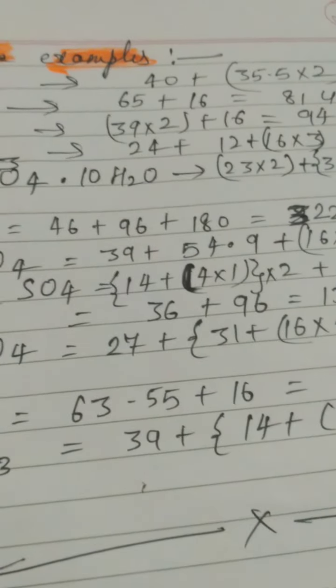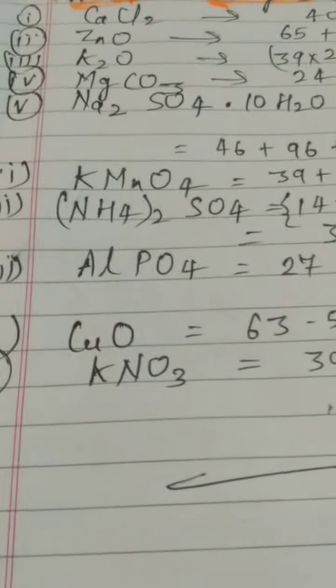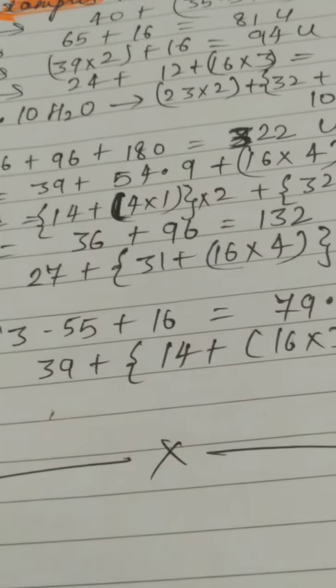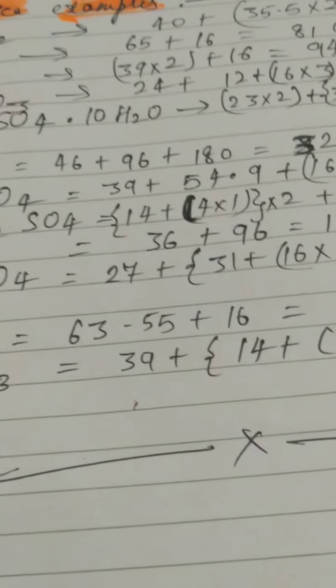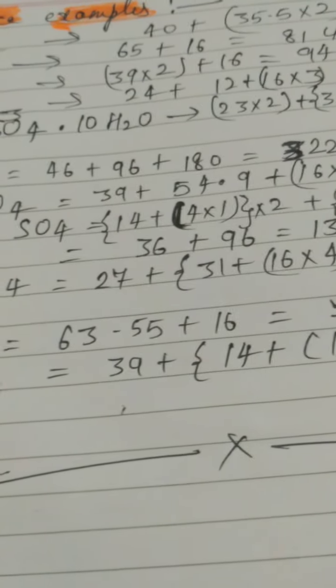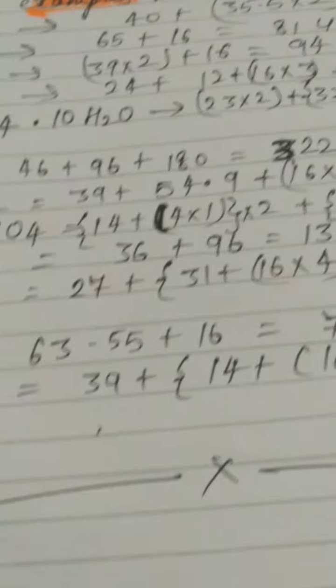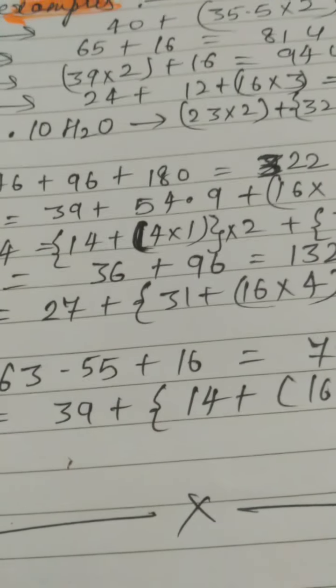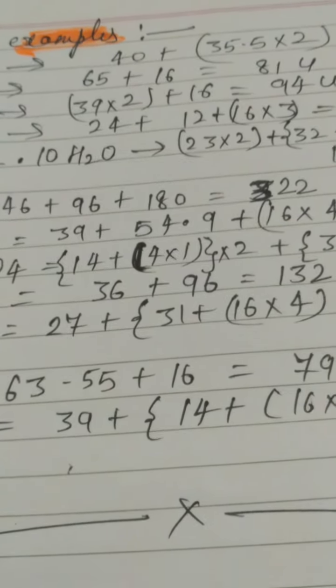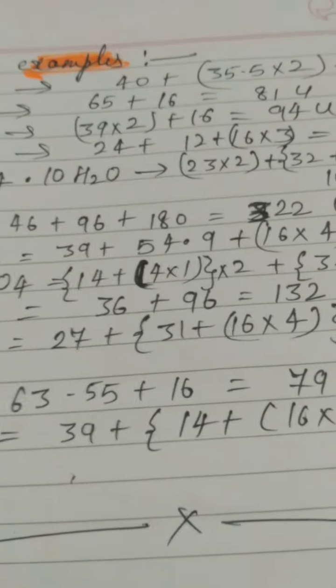After this little lengthier calculation, you will reach the answer. Here is potassium permanganate; the permanganate ion is your polyatomic radical, a negative radical, and it is 54.9. So here also you can see that the atomic mass of manganese is given in fraction, because here also the isotopic mass is applied.